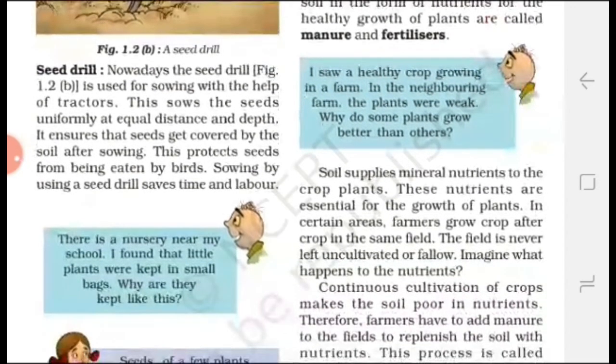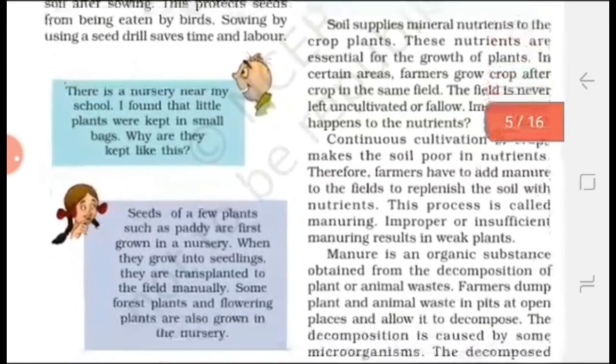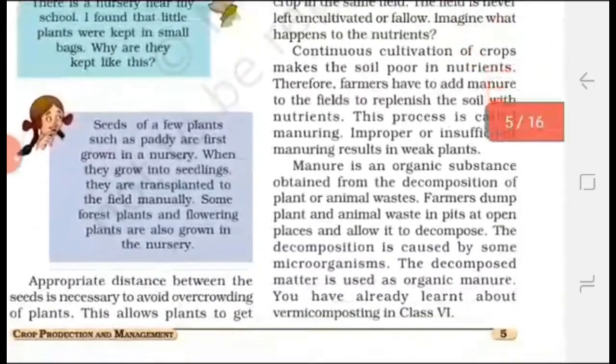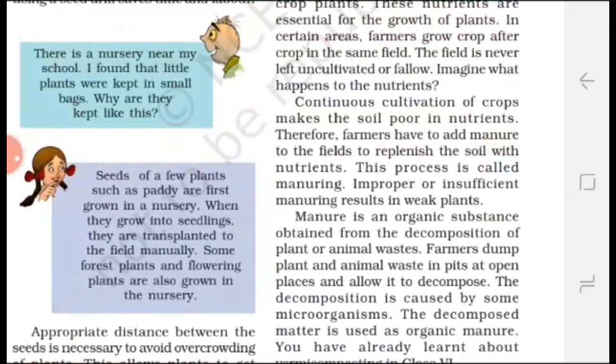Farmers also apply another method to maintain nutrient levels in the soil, the crop rotation method. In this method, farmers grow leguminous plants in one season and other crops in the next season, because leguminous crops contain rhizobium bacteria in their root nodules, and these bacteria convert atmospheric nitrogen into a usable form, and the plant uses this nitrogen for the production of protein. So students, it was the first part of Chapter 1.